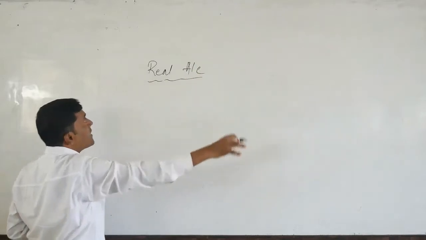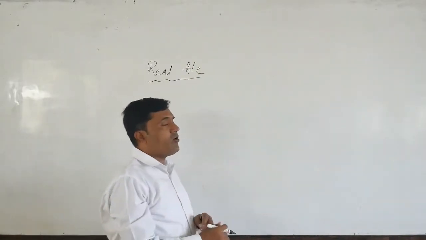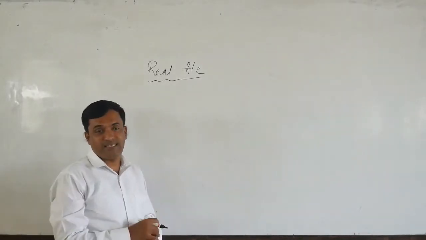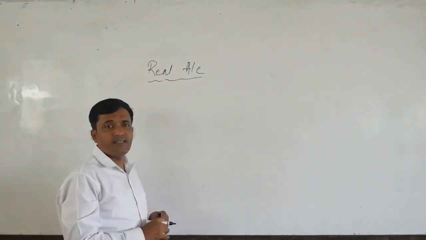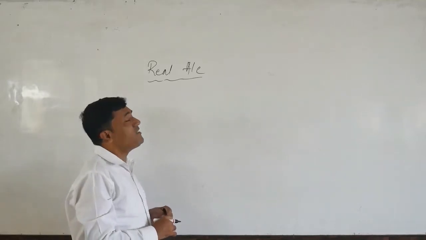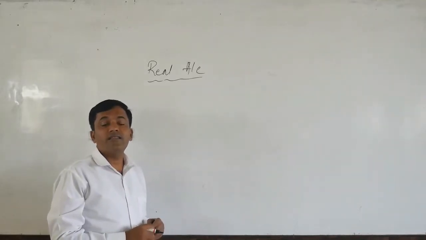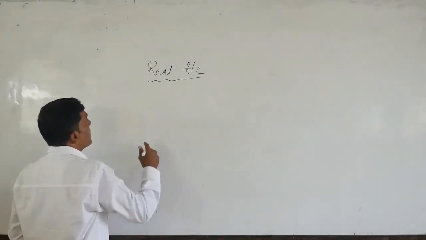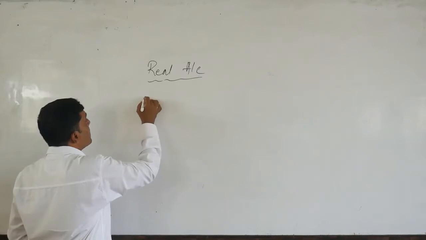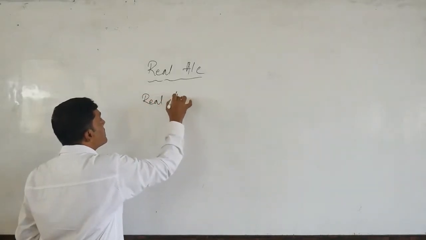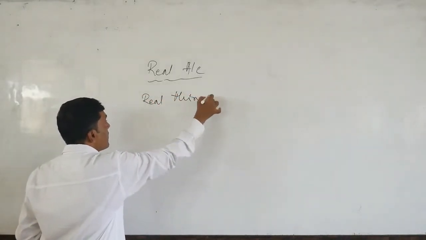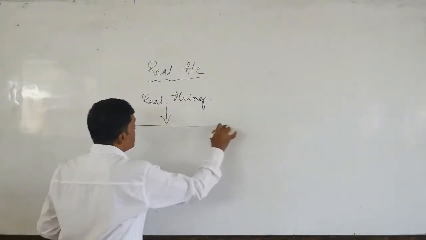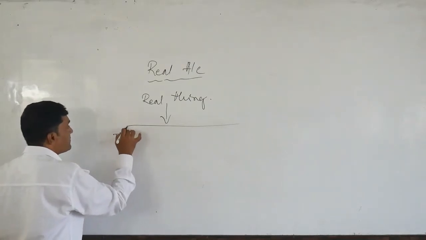Real account, as we have discussed, concentrates on real things. As you all know, a thing that is not alive, it should be a very real thing. It is further classified into two types. One is tangible.